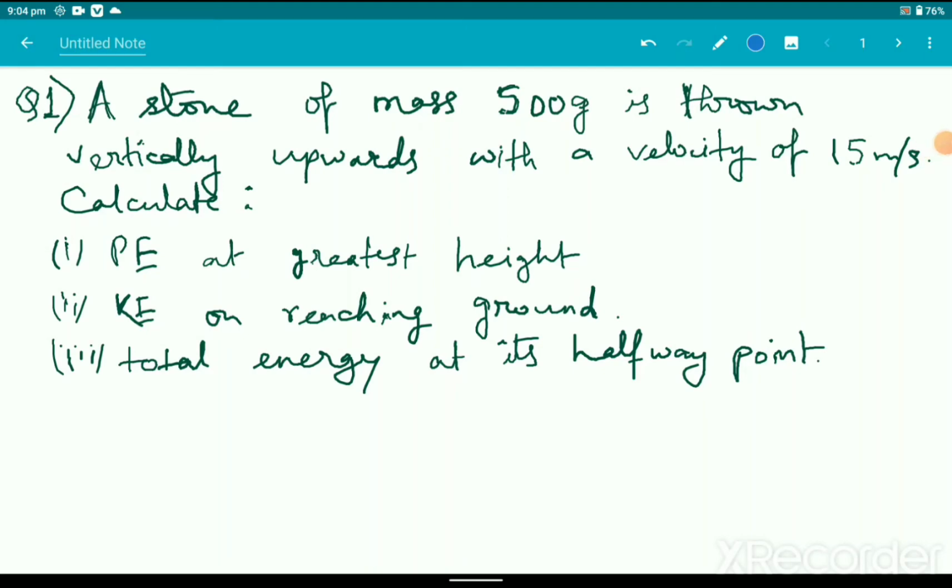Welcome students. So we are discussing problems related to the work, energy, power chapter. The problems have been taken from the Concise Physics book, ICSE class 10. Now let us quickly move on to the first problem.